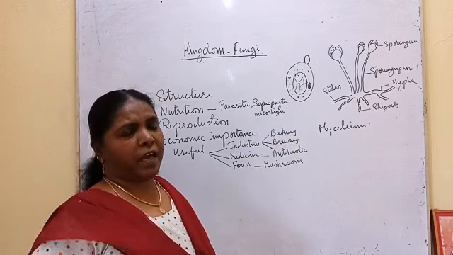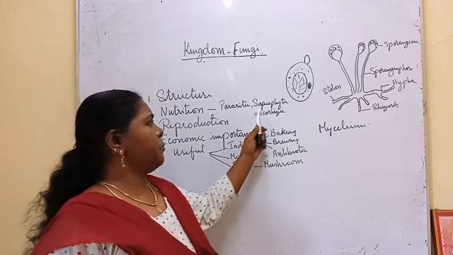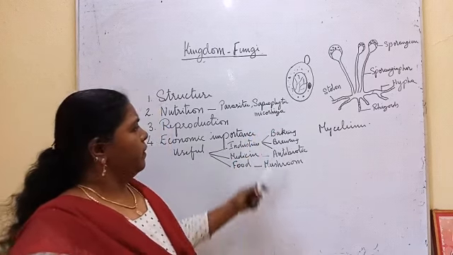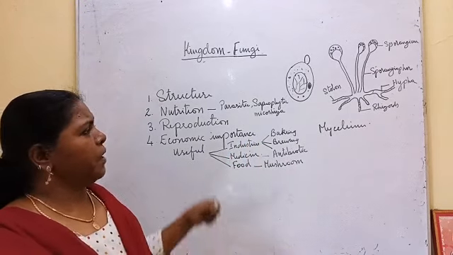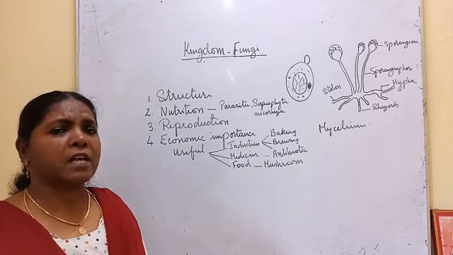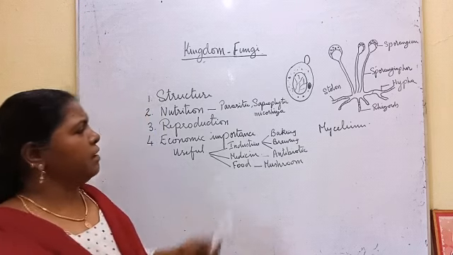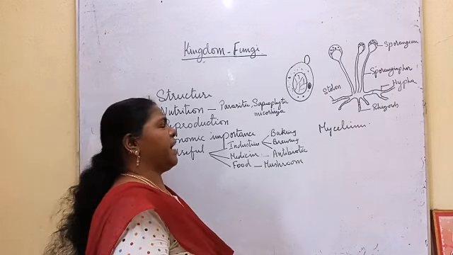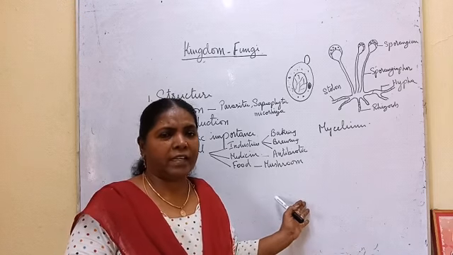Then saprophytes live on dead organic matter. They are saprophytic fungi. Then mycorrhiza, another important thing. In the previous one we have seen the root nodules of leguminous plants containing nitrogen fixing bacteria, symbiosis. Here in mycorrhiza, the fungi have an association with algae. Algae we are going to see in the next kingdom, the plant kingdom.